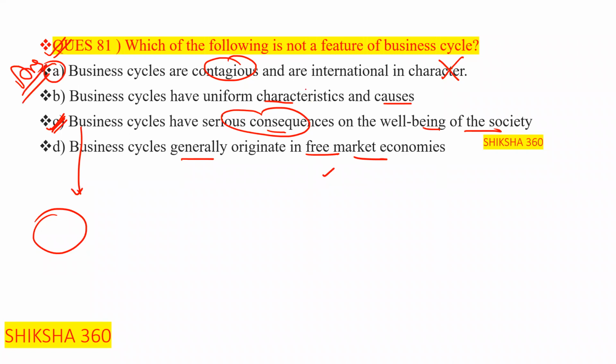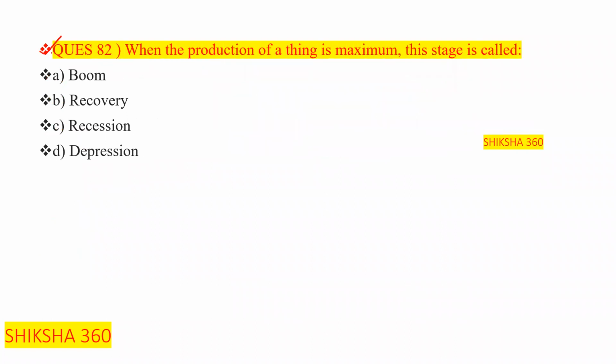Uniform characteristics and causes, this one is also correct. Time is not exact, we cannot say that after exactly this time they will repeat, but they have uniform characteristics and causes. So this one is also correct. So option number A is the answer here. Now move to the next question, question number 82.